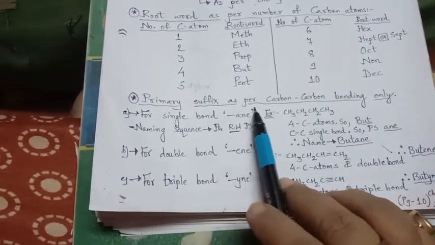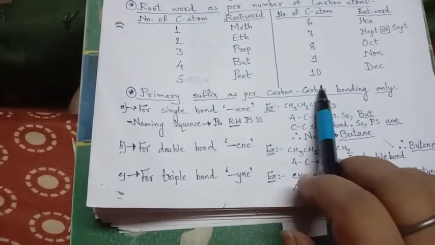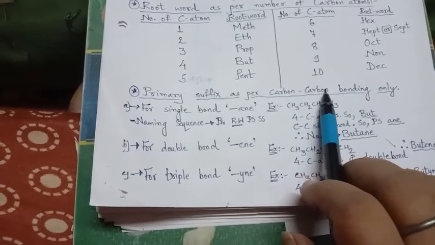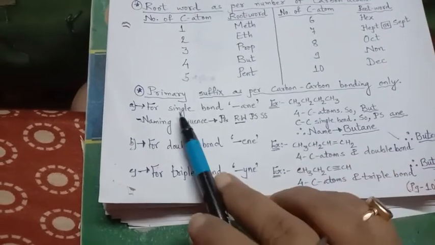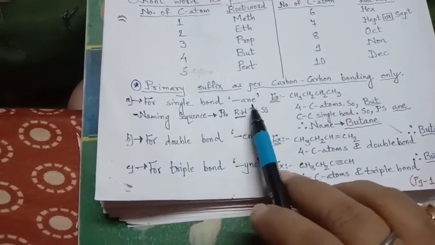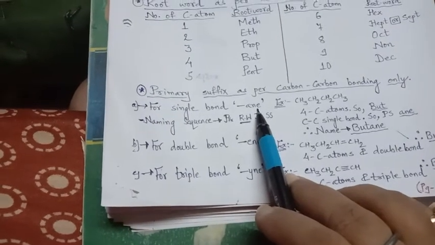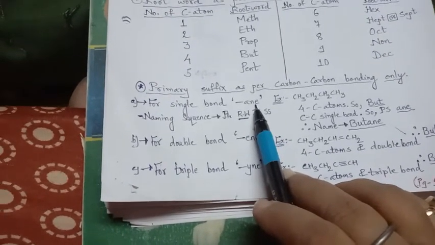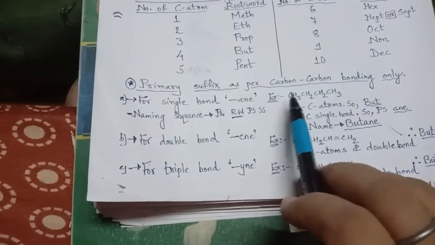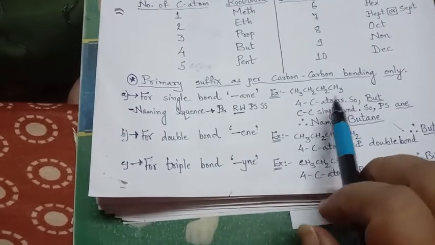So the primary suffix is as per the carbon-carbon bonding. If it is a single bond, double bond or triple bond, then for a single bond it will take ANE, the alkane series, right? See here an example I have given: CH3, CH2, CH2, CH3.